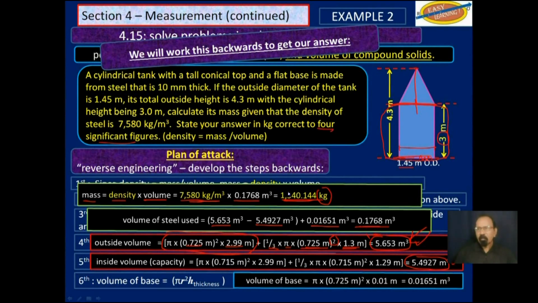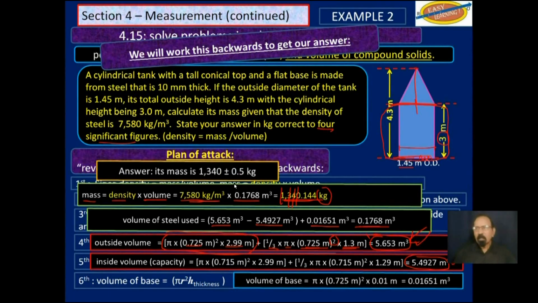That is to say, 1, 2, 3, 4. We want to round off at the ones position. So it is 1,340. Now, if you leave it like this, it would look like you rounded off at the tens position. So to make sure, you take half of the ones position and add that here, plus or minus 0.5. So now it is quite clear that we have rounded off at the ones position, which is 4 significant figures. Okay, that was example 2.